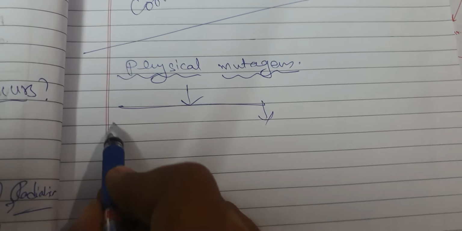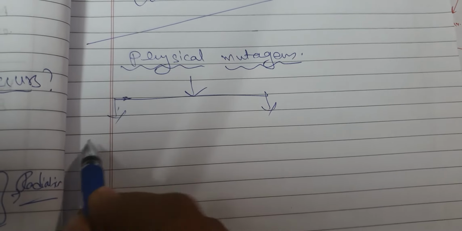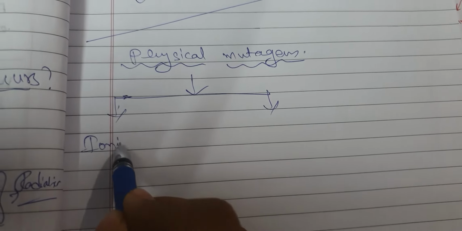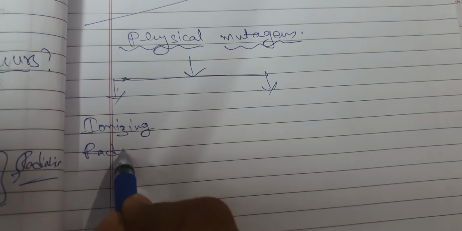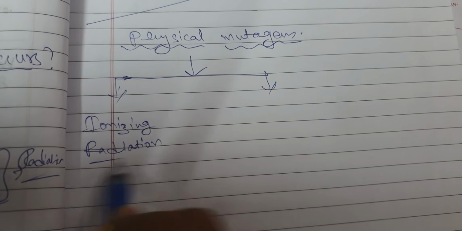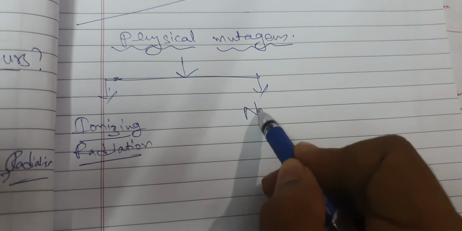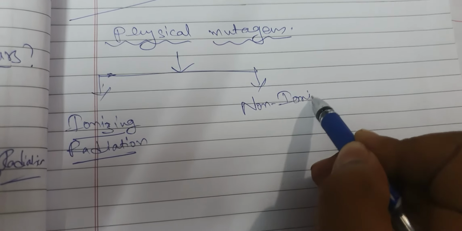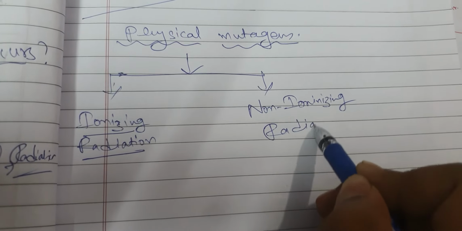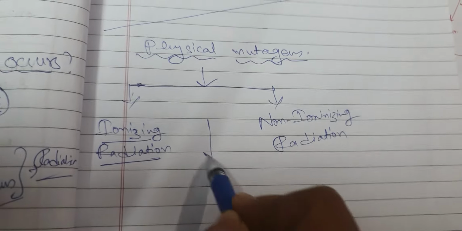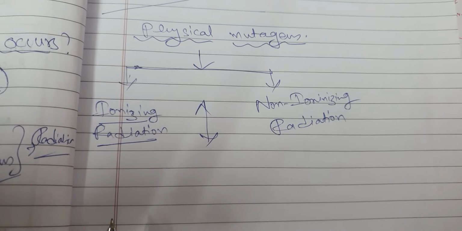So physical mutagens basically can be of two types: ionizing radiation and non-ionizing radiation. So there can be two types of physical mutagens: ionizing radiation and non-ionizing radiation.